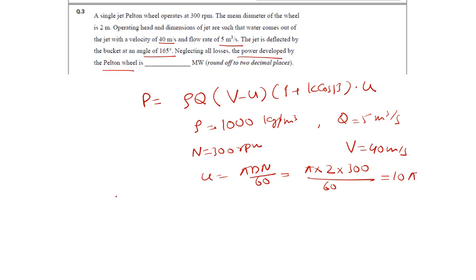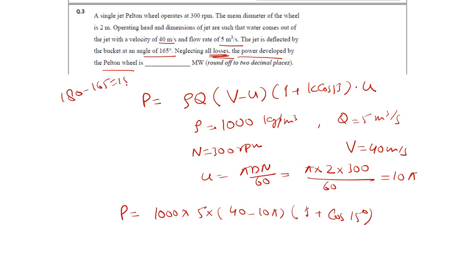So if I substitute here, P will be 1000, what is Q, 5, V 40 minus 10 pi, into 1 plus, it says all losses, so K will be 1 and beta will be 15 degree. That is 180 minus 165, 15 degree.